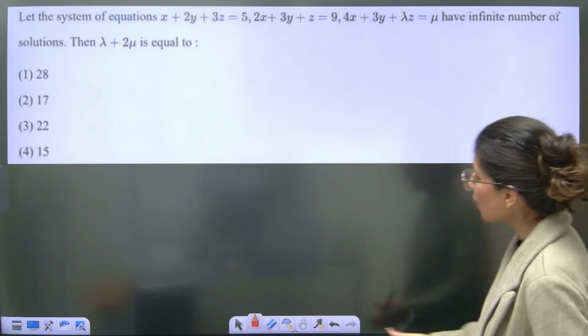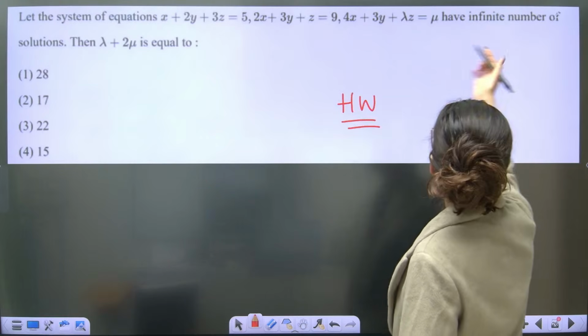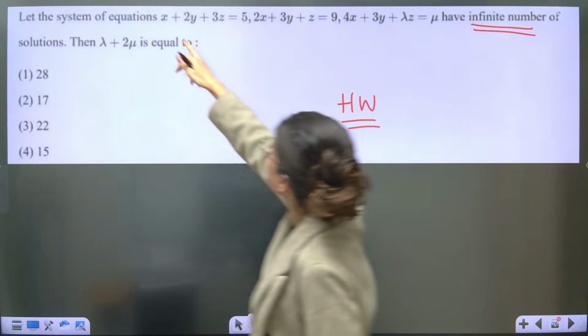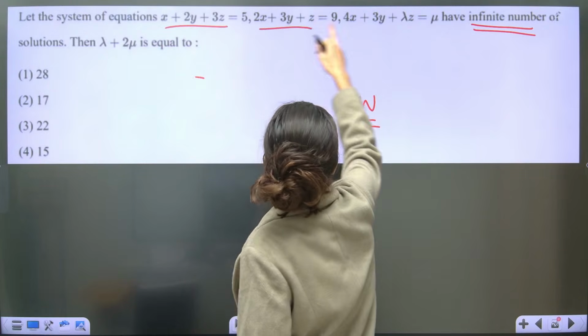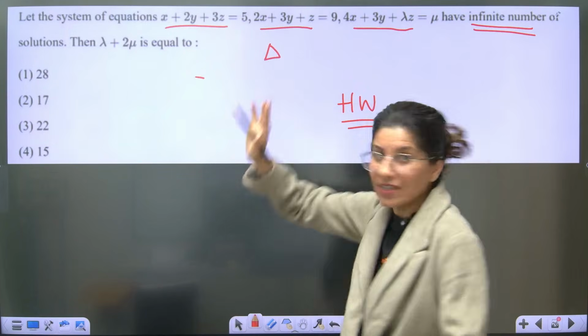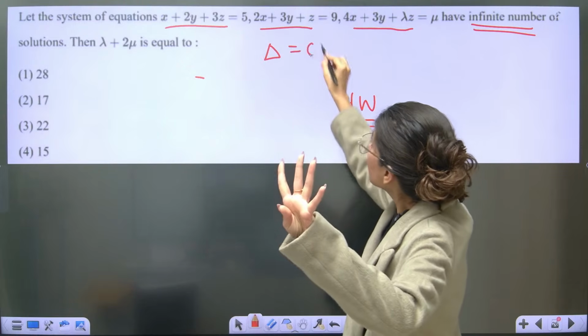Now again, this is your homework question. See, similar type of question is right here. System of equation have infinite number of solutions. So obviously, if you calculate delta, then yes, first thing you understand, infinite solutions say you have 4 options. So delta equals to 0.